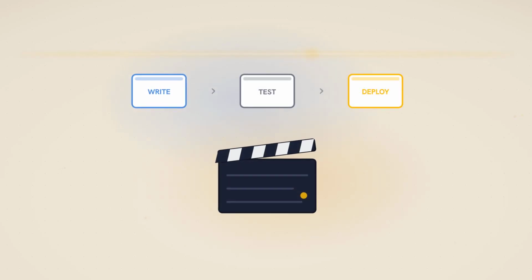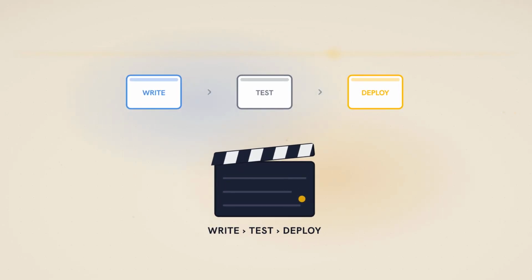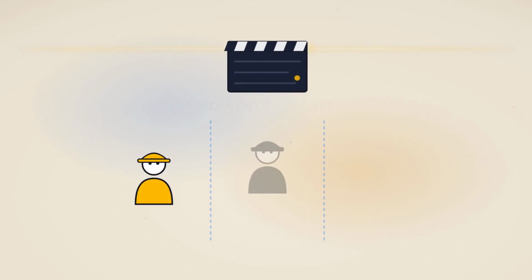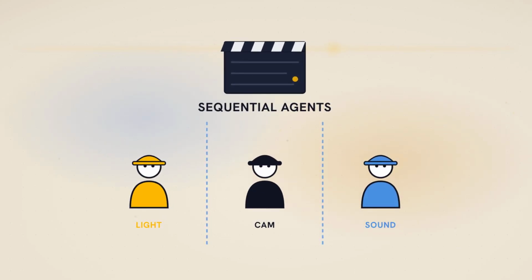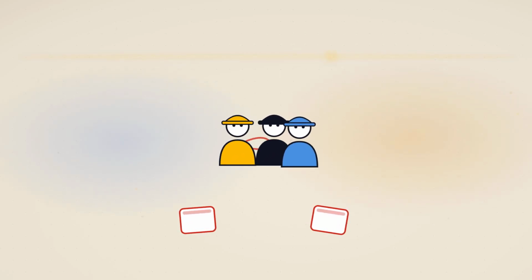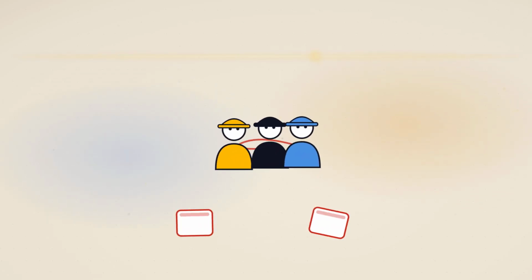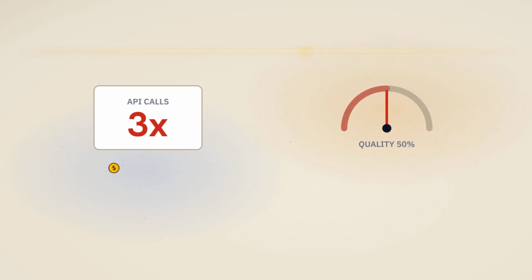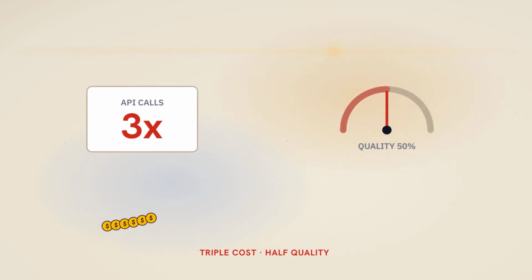Imagine you're building an app that writes code, tests it, and then deploys it. Today, we're talking about sequencing multiple agents with non-overlapping jobs. If you just throw 3 AI agents in a room and tell them to build software, they'll trip over each other. You end up paying for triple the API calls and getting half the quality.